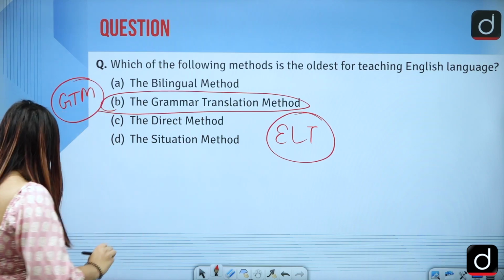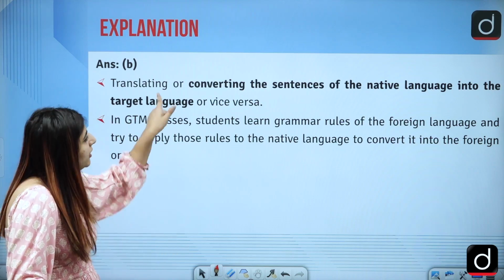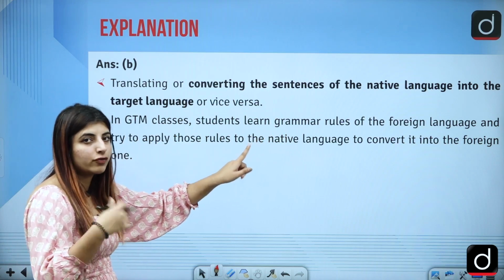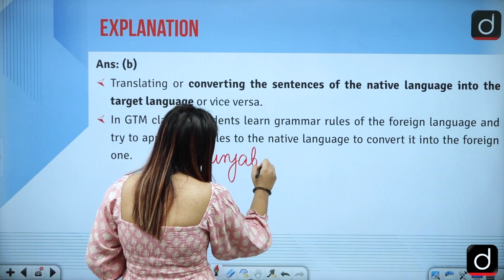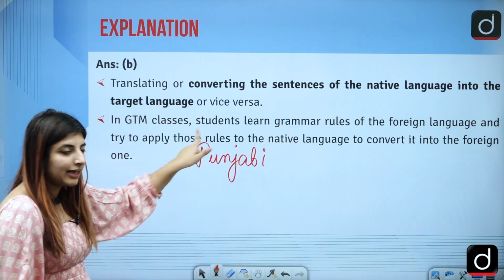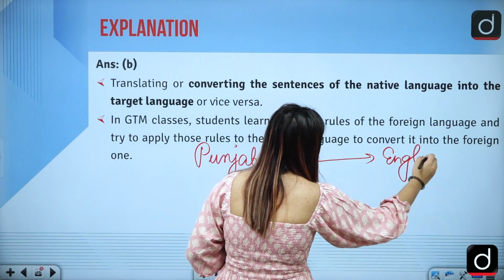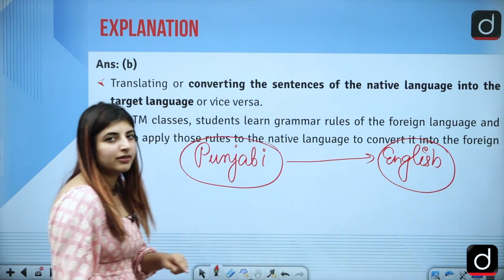So what do we do in the grammar translation method? Convert the sentences of the native language. For example, if I belong to Punjab, so from Punjabi, I'll be converting the sentences into the target language. My target language could be anything, let's just say English, because we are talking about the oldest English teaching method, correct?